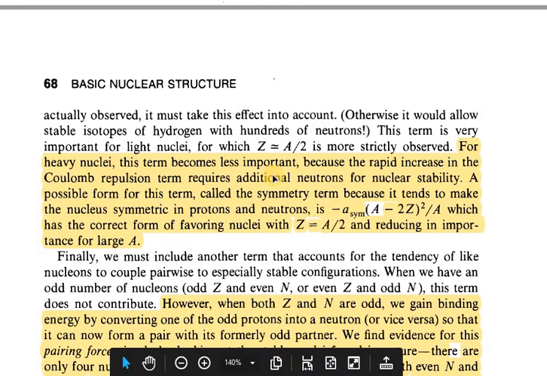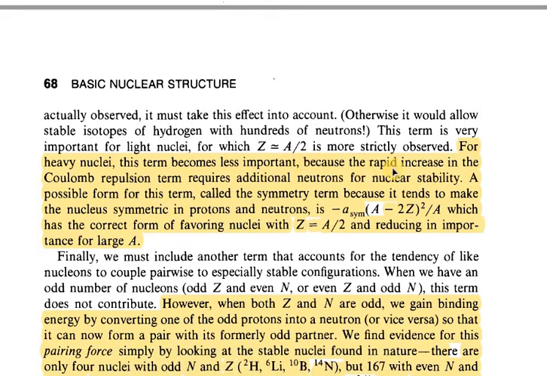Because they have a large number of neutrons, the rapid increase in the Coulomb repulsion term requires additional neutrons for nuclear stability. A possible form for this term, called the symmetry term because it tends to make the nucleus symmetric in protons and neutrons, is minus A_symmetry into (A − 2Z)² by A, which has the correct form of favoring nuclei with Z equal to A/2 and reducing in importance at large A.